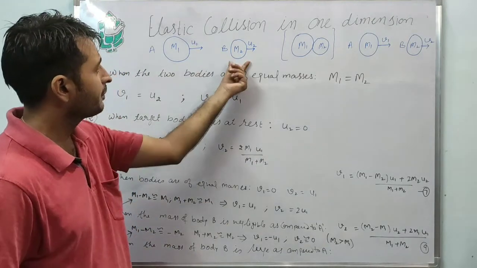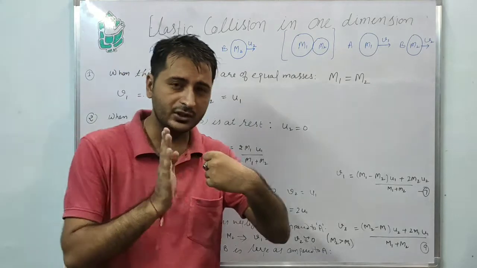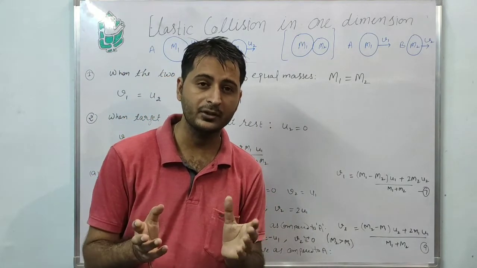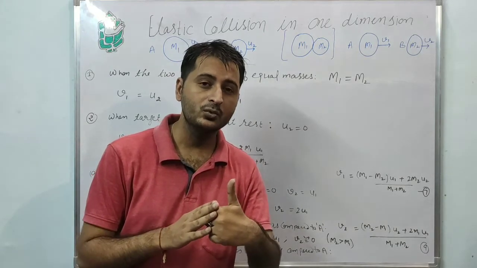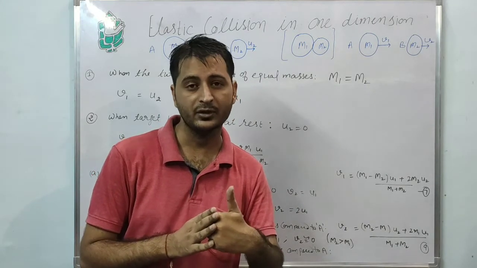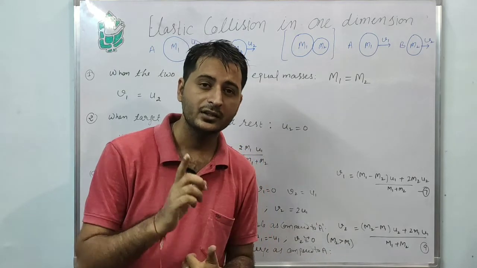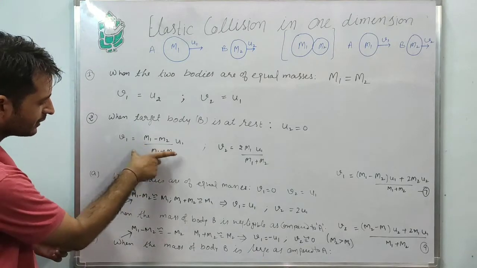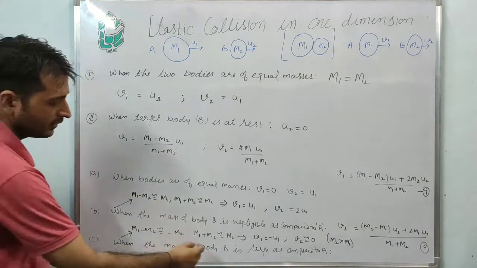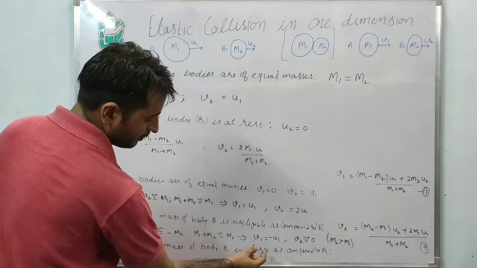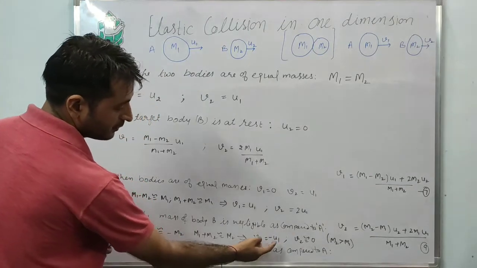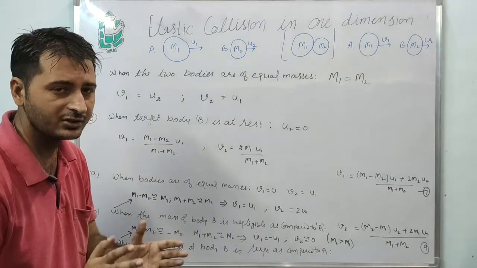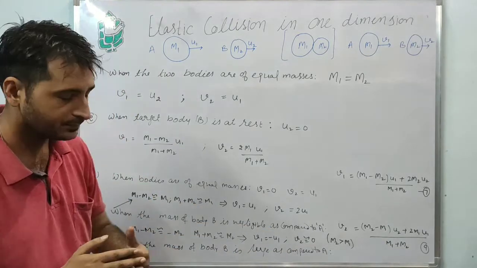Third case is when the mass of the target body is greater than body A. At that time, M2 is greater than M1. So V1 comes out to be minus U1, and V2 comes out to be approximately 0. So what does it mean?